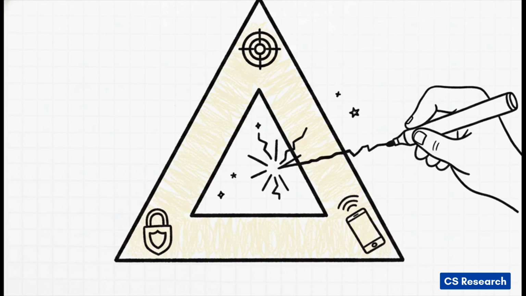And this perfectly sets up the core issue we're tackling today, the trilemma. In the world of federated learning, which is where AI is trained across thousands of mobile devices, you historically could only pick two of these three competing needs. You want high accuracy for your AI, you want strict privacy to protect the user, and you desperately need communication efficiency because, let's face it, cellular bandwidth is expensive and limited. Until now, optimizing all three of these simultaneously was just considered mathematically impossible.